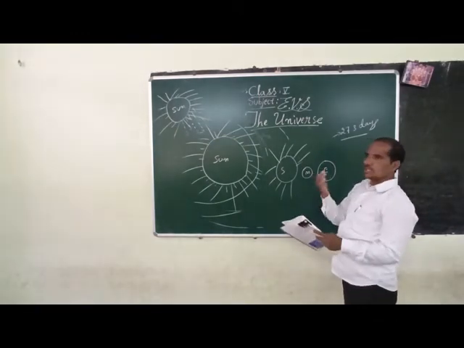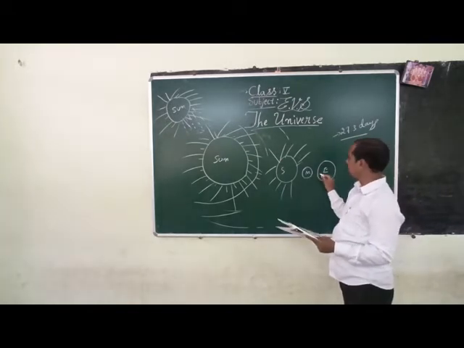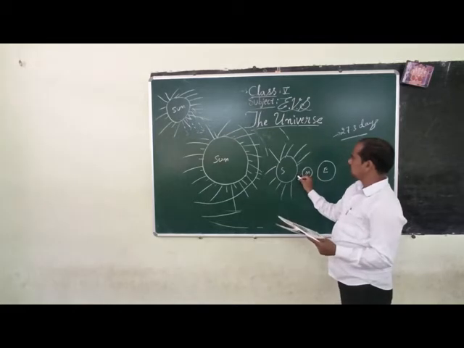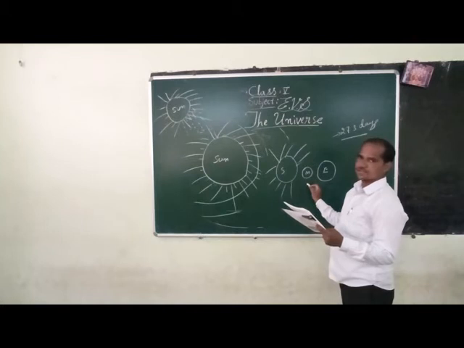That's why the moon's shadow will fall on the earth. So it is not visible to us.